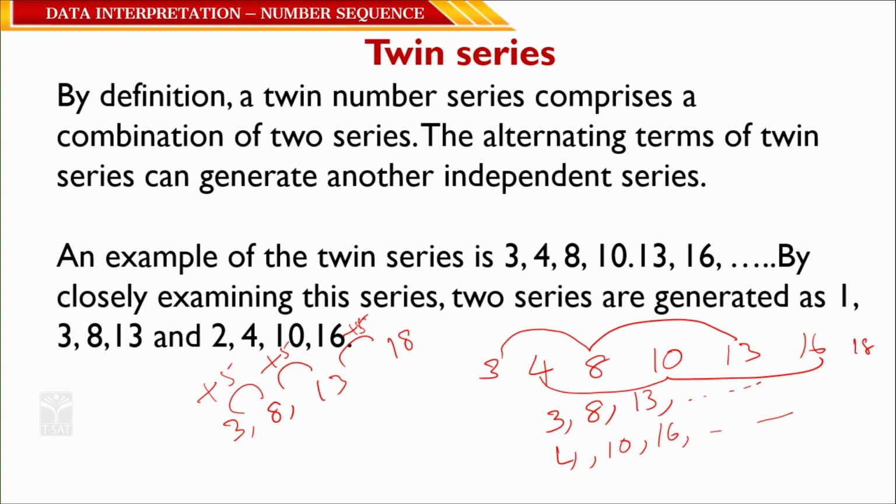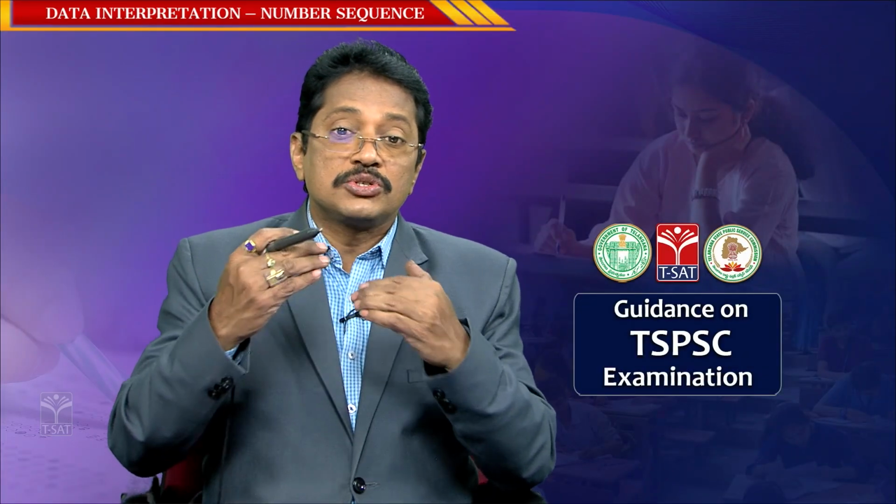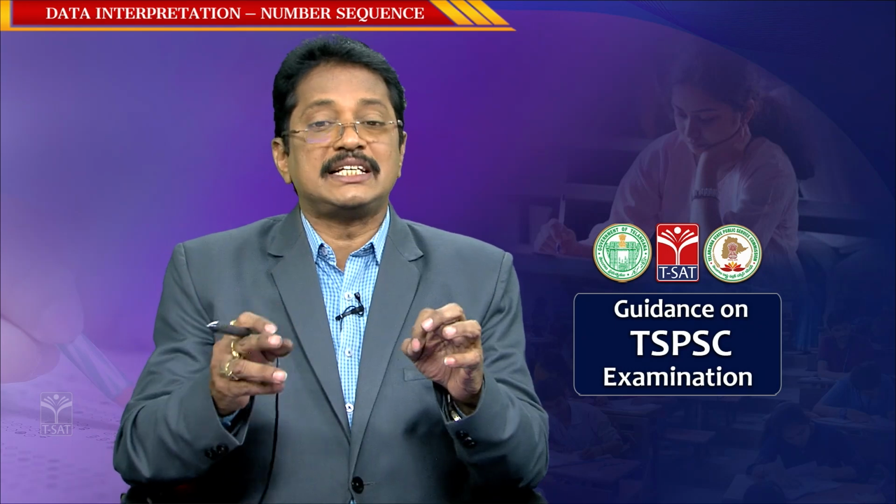So, it is an arithmetic progression. Here the common difference is 5. Now, come to the next one, 4, 10, 16 and so on: 4 plus 6 is 10, 10 plus 6 is 16, and 16 plus 6 is 22. After 18, 22 will come, correct? You have to prepare to identify the twin series. Sometimes the series is a combination of two sequences.